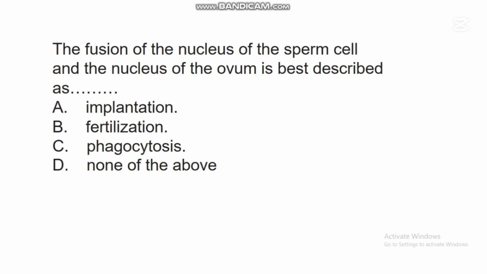The first question says, the fusion of the nucleus of the sperm cell and the nucleus of the ovum is best described as dash. A. Implantation. B. Fertilization. C. Phagocytosis. D. None of the above. In this question, the correct answer is B. Fertilization. So fertilization is the process whereby a sperm cell combines with the egg cell. This process occurs in the body system of a woman.